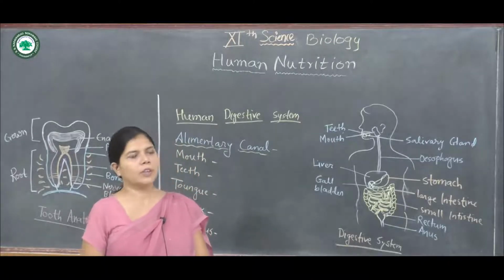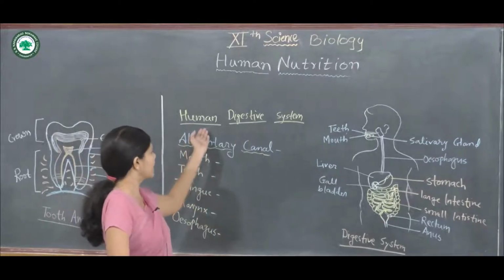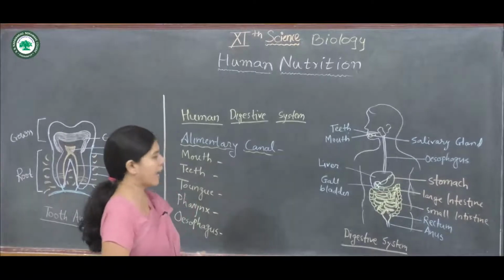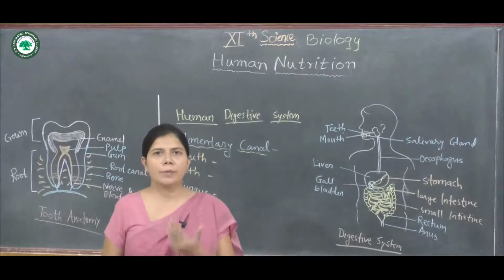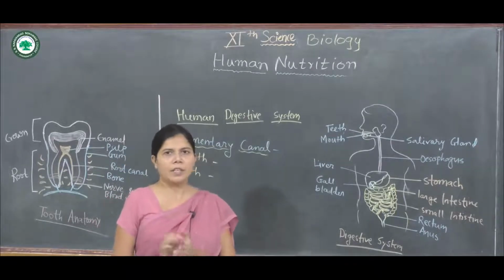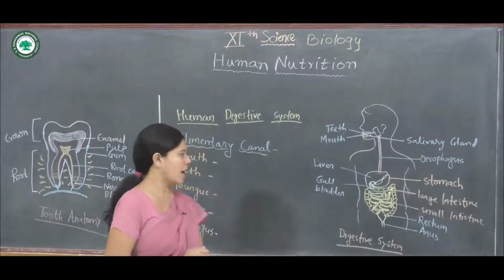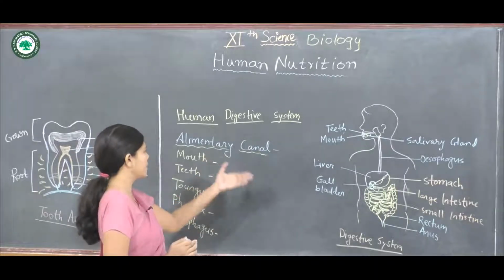Now we are moving to the next topic, that is the human digestive system. It includes the alimentary canal, stomach, liver, intestine, rectum and the anus. So we start with the first topic of the human digestive system, that is the alimentary canal.